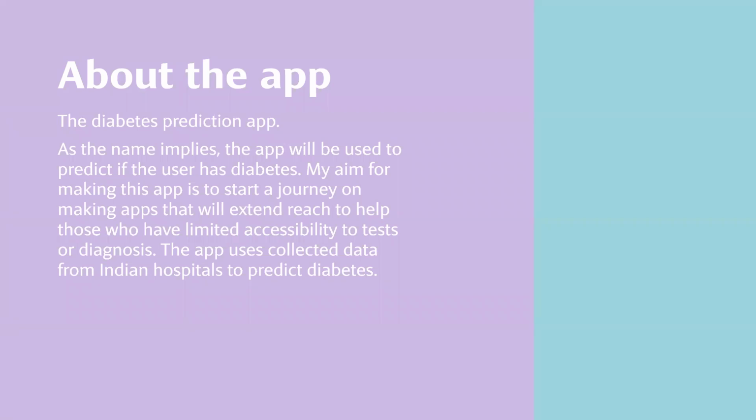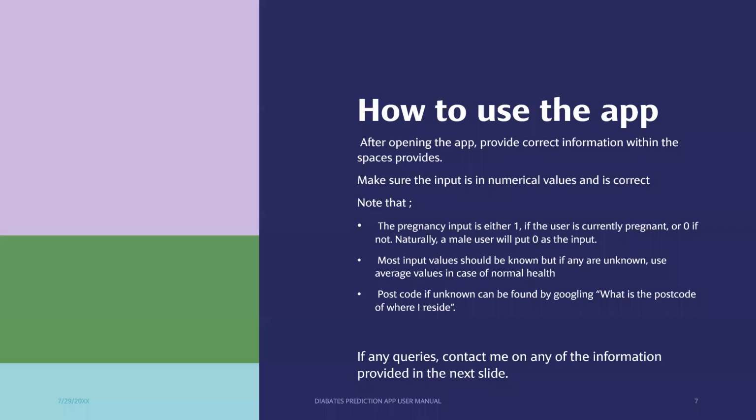Now, beginning about the app itself. It's a diabetes prediction app, and as the name implies, the app will be used to predict if the user has diabetes. My aim for making this app is to start a journey on making apps that will extend the reach of AI to help those who have limited accessibility to tests or diagnosis. The app uses collected data from Indian hospitals to predict diabetes.